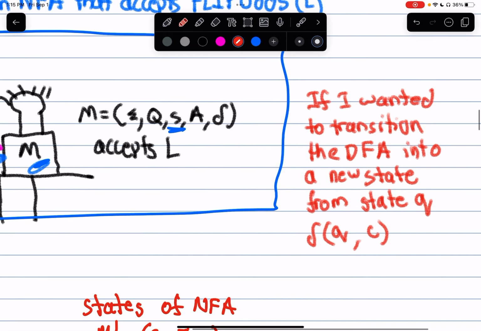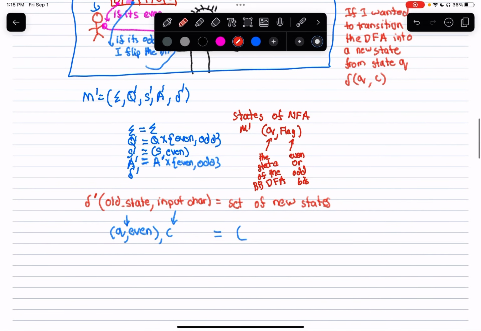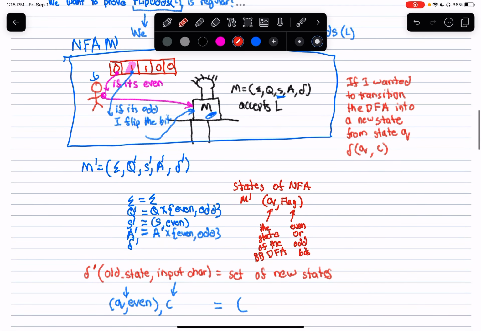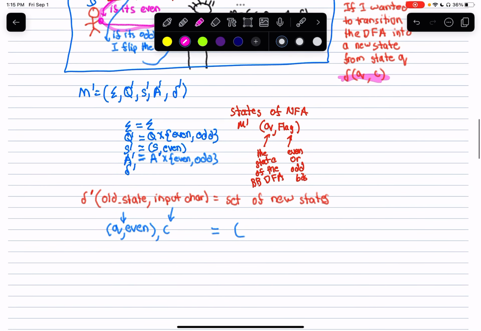So let's zoom out back to what we were doing. We have this transition function delta prime. Our old state is Q comma even. I've consumed an input character C. Now, as he just said, all we have to do is pass this character that I've just consumed into the black box if it's even. Well, we just said that you do that by calling delta of Q comma C.